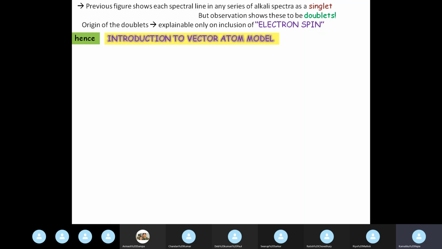We have to study the vector atom model in order to properly understand the spectra. In the vector atom model, we have to have an idea of space quantization and the hypothesis of a spinning electron. I'll tell you each one by one.